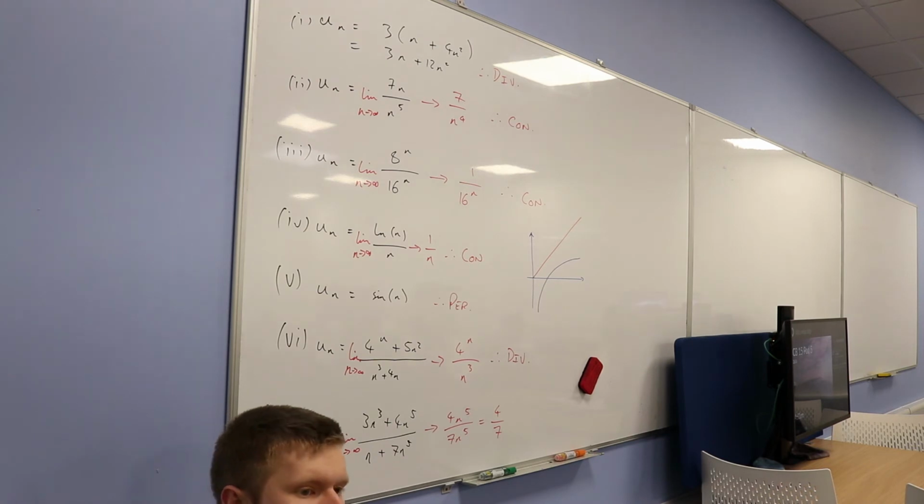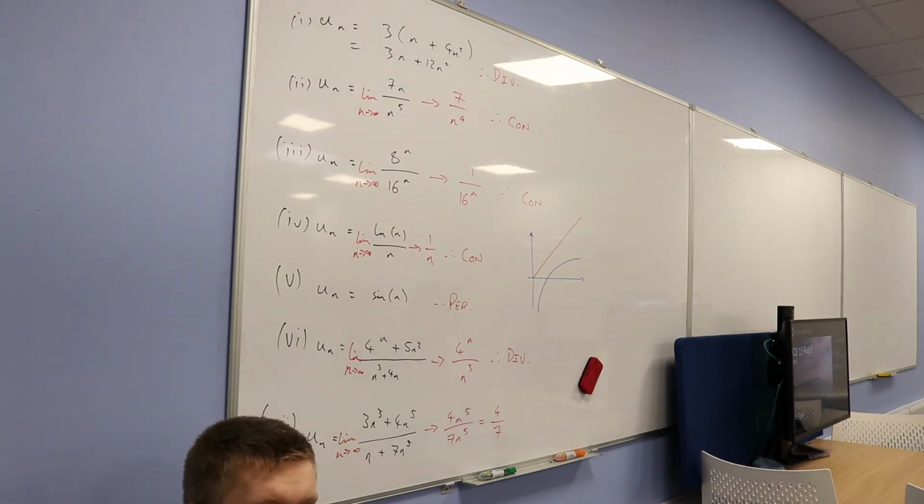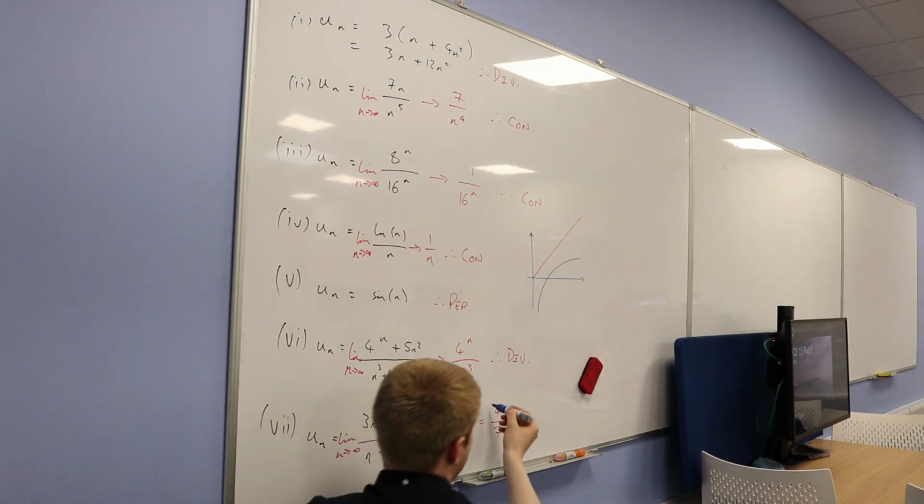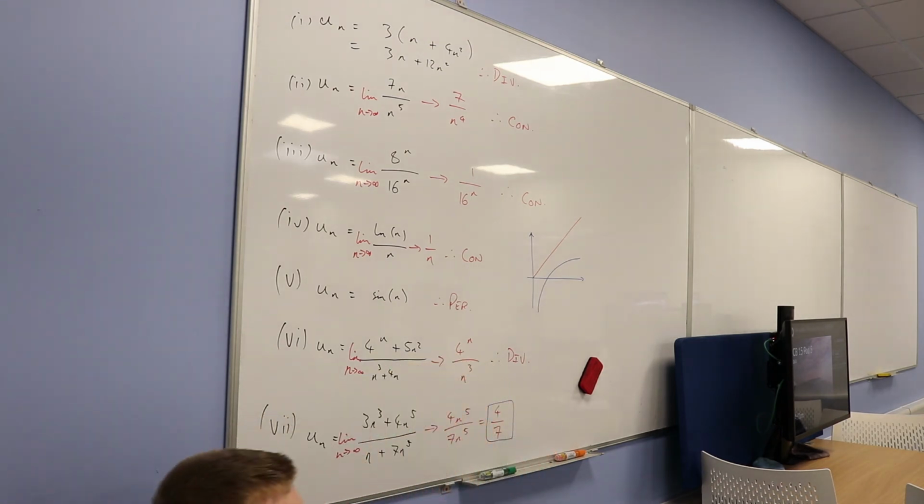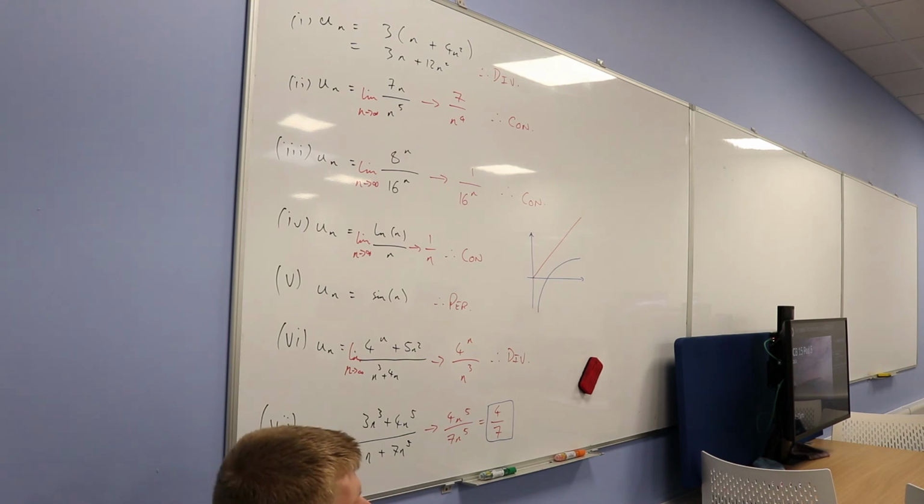Which kind of comes back to what I was saying at the beginning. Convergent does not mean it always approaches 0. In this case, it approaches 4/7, which is clearly not 0. Okay? It's just if it approaches some particular value. So this sequence, as it gets bigger and bigger, will approach 4/7. So therefore, it is convergent.